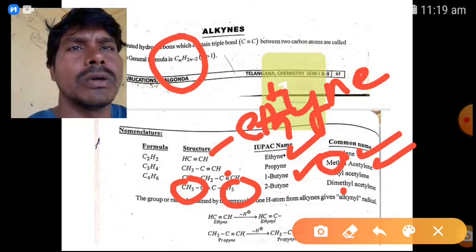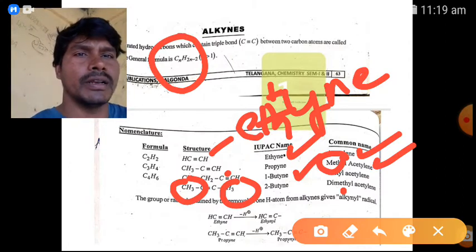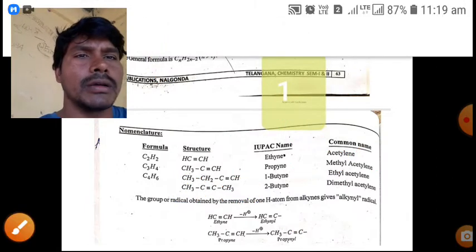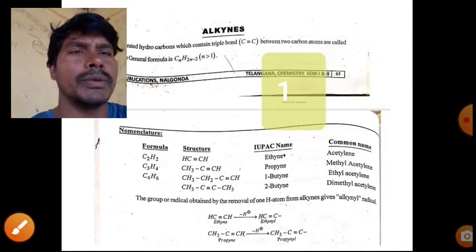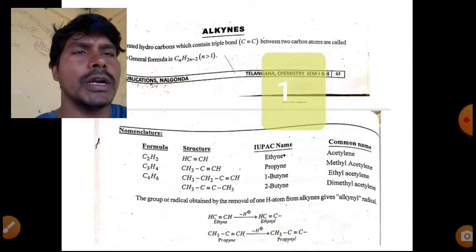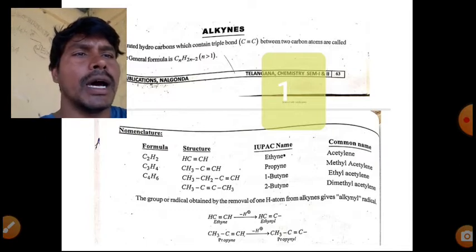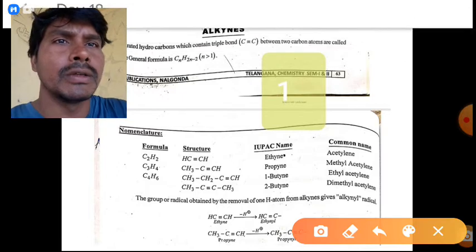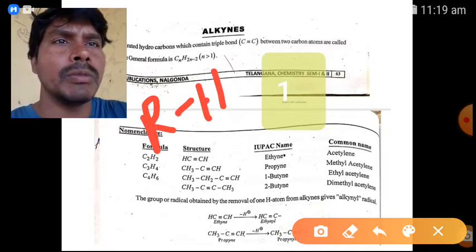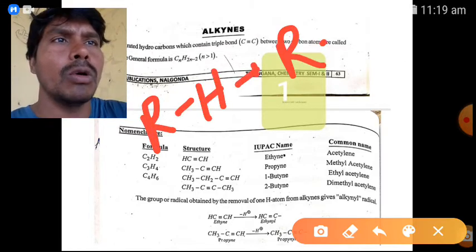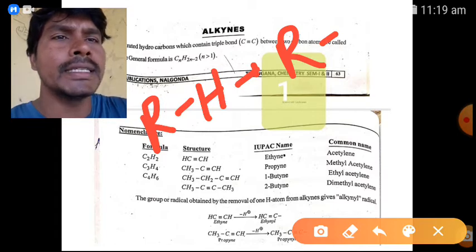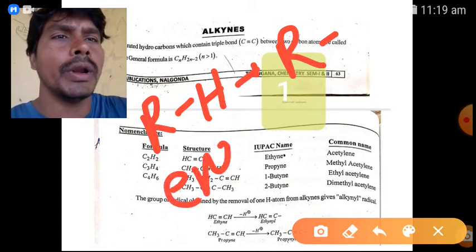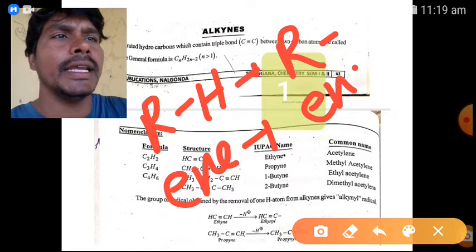Next, the group or radical obtained by the removal of one hydrogen atom from alkynes gives the alkynyl radical or alkynyl group. As we discussed before, alkanes with one hydrogen removed give the alkyl group, and alkenes with one hydrogen removed give the alkenyl group.